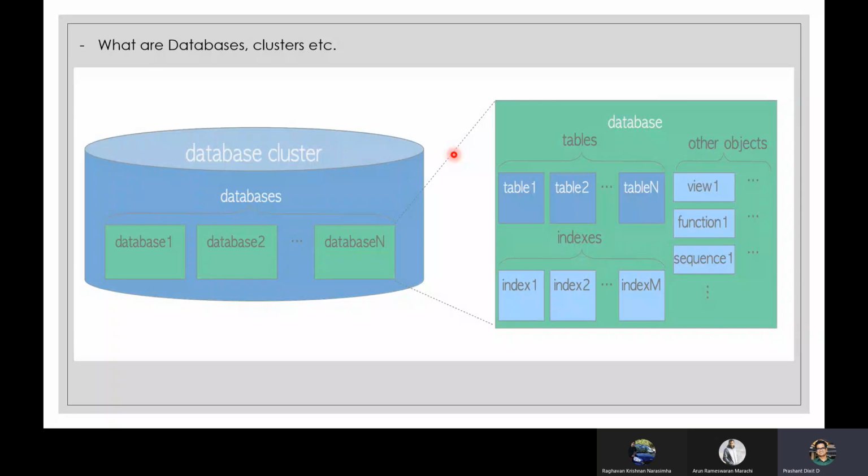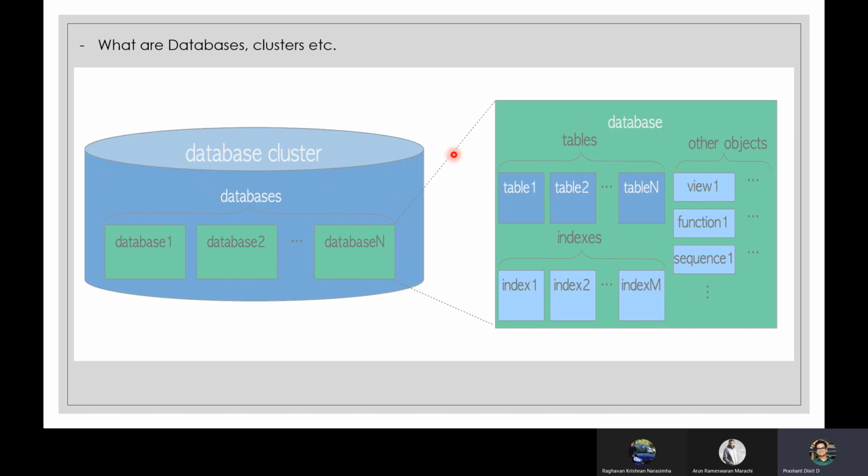So what I was talking about, the term that we explained in day one about databases. When you're in the Postgres world, if someone asks you to check the database and you have connected to a Postgres, that means he's actually asking you to check one or a few of those databases that are part of that Postgres database cluster. That database can have tables, indexes, and other objects inside. If we talk about day one databases, we divided them into RDBMS, non-RDBMS and other types. Well, that is a universal definition.